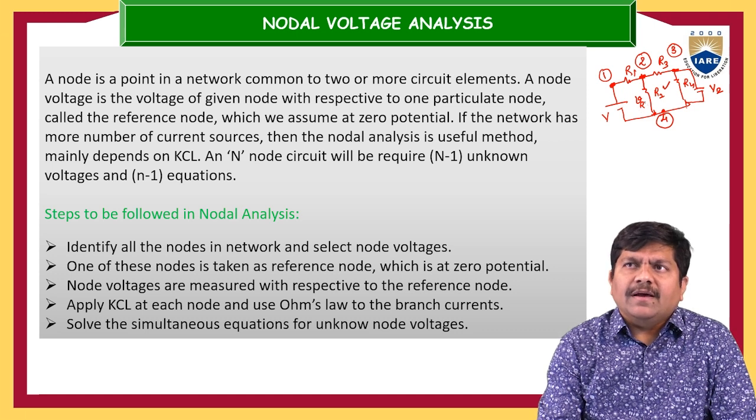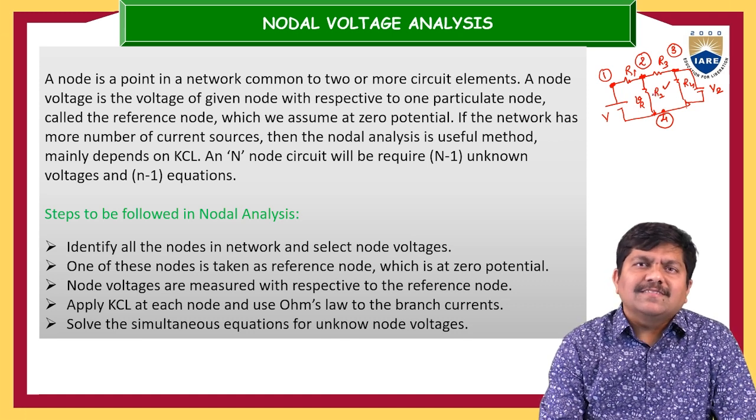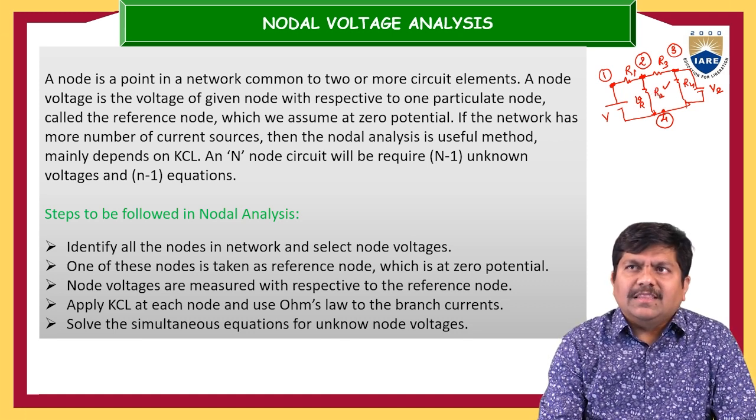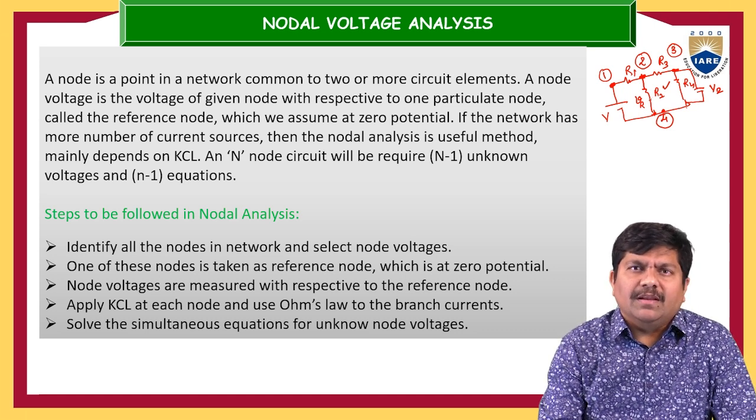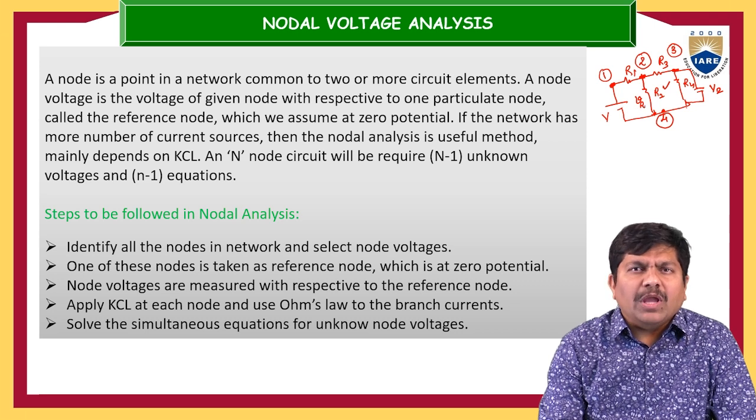VR is the drop across this R2 resistor. It is very simple to say that the voltage drop across R2 is nothing but the VR. But how can we measure that voltage drop? That is very important here. Now, what is the cause for this voltage drop? Whenever some amount of current is flowing into the resistor R2, there will be a drop. But how can we measure the drop?